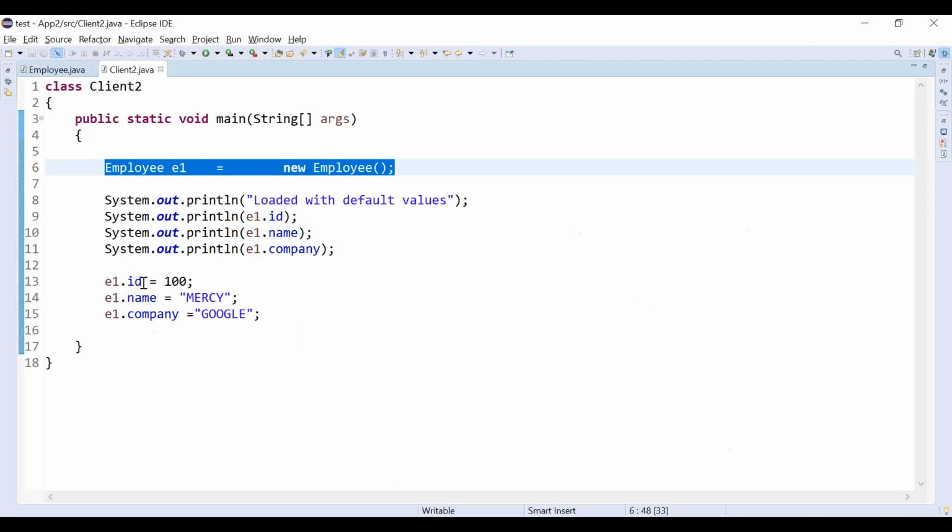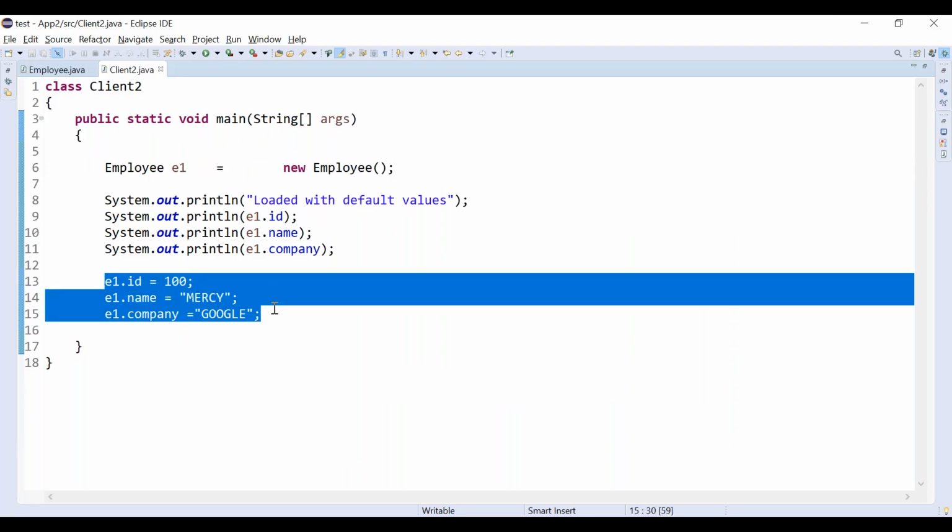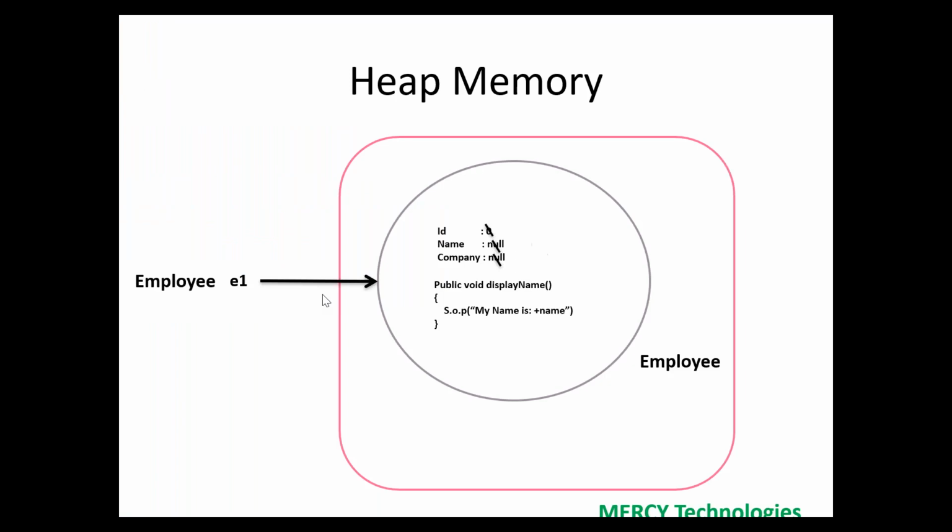When I am reassigning e1.id, e1.name, e1.company, new values are stored in those objects. See here, id is stored with 100, name with Mercy, and company with Google.